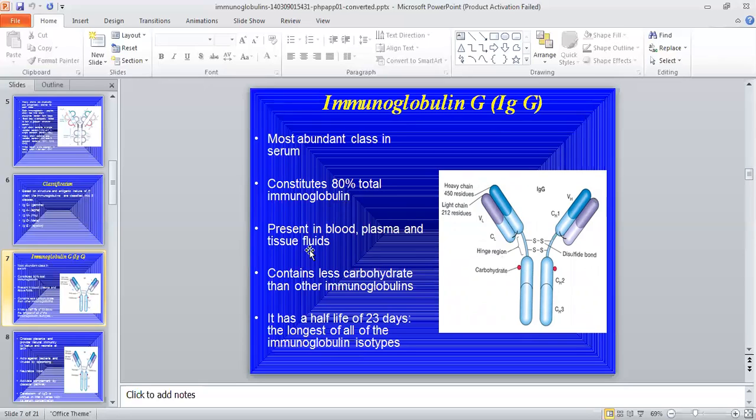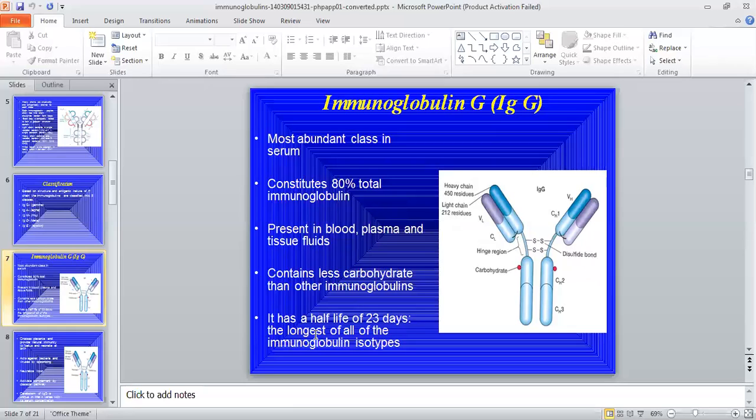They are produced by the blood cell. They are present in plasma, blood, and tissue fluids. This is the structure of the immunoglobulin. The red dots show the carbohydrate. That's why these immunoglobulins are known as glycoproteins. Means all this light and heavy chains are made up of proteins, and a small amount of carbohydrate is present. Again, the heavy chain is made up of 450 amino acid residues, and the light chain is formed by 212 amino acids.